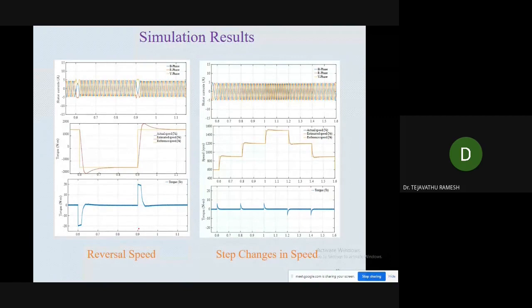So here we have tested the simulation in reversal speed. At the same time, we have tested the PMSM motor by applying various speeds, from 800 to 600, to 800, 800 to 900, like that we have applied. So this is the simulation result with the DTC method.